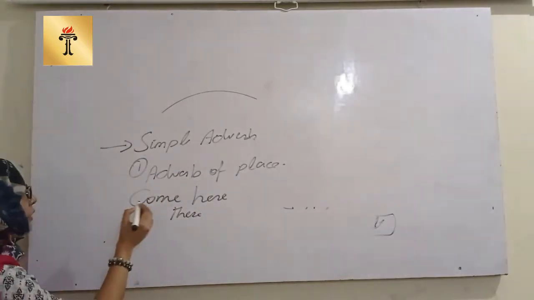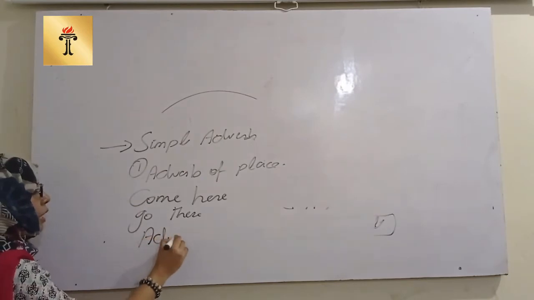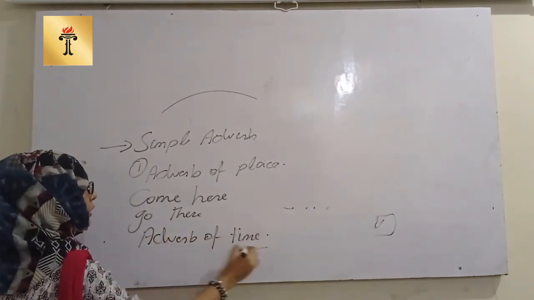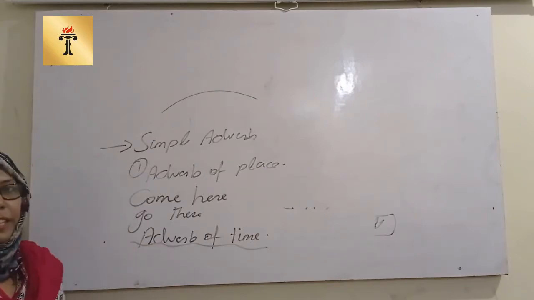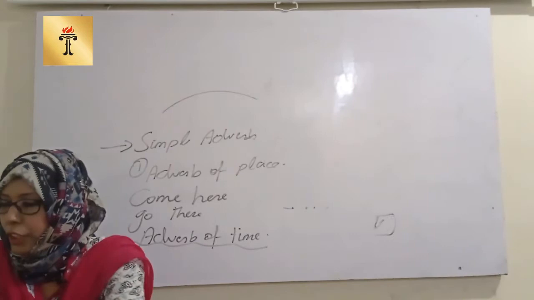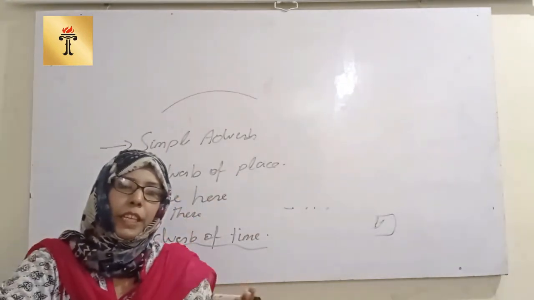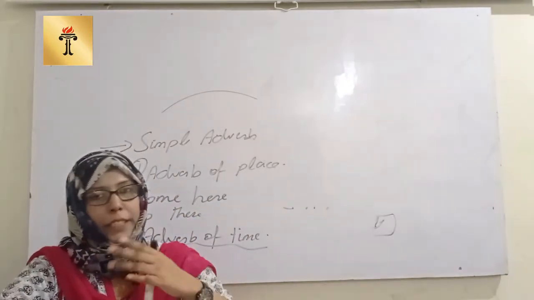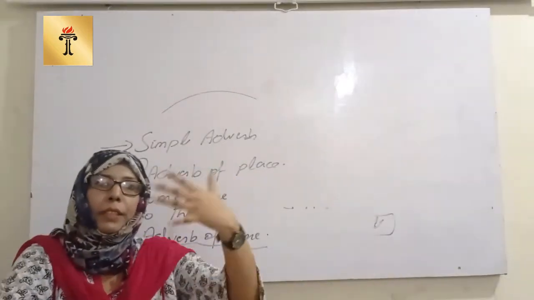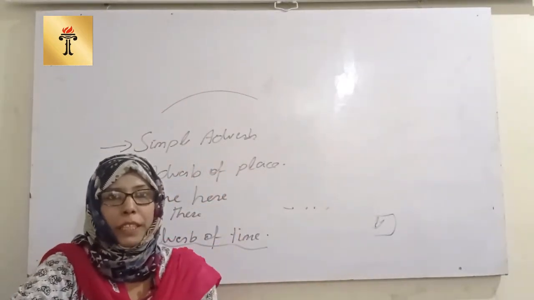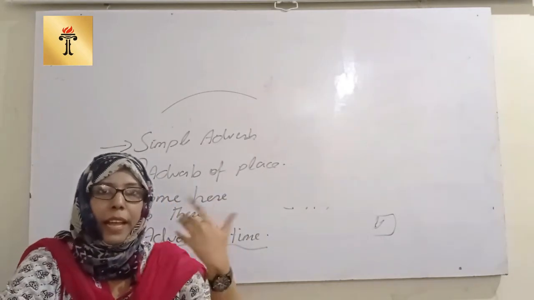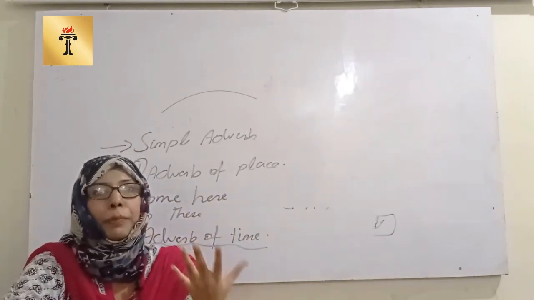Number two is the adverb of time. It is very obvious: these are the words that tell at which time an action is being done. The adverb of place shows the place where an action is being done, and the adverb of time shows the time in which an action is being done.